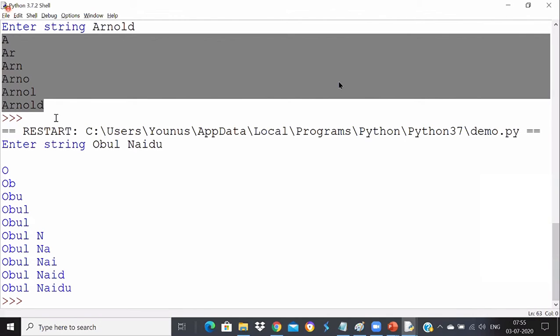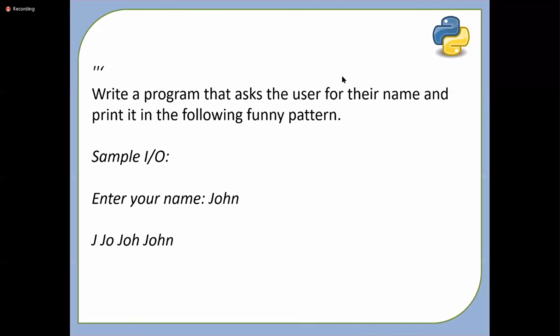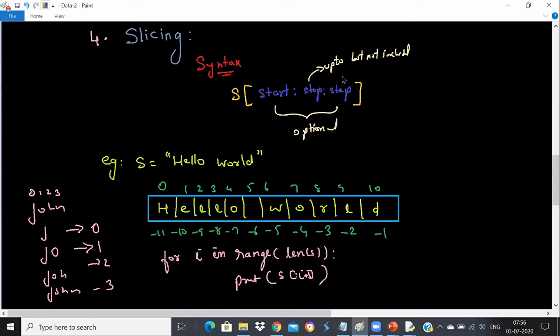It's up to us, when in a for loop, whether I should use end or not, because if you use end it will be printed in the same line. We don't want to print in the same line. We wanted to print in a different line. That's why I'm not using that end value. Right? It's up to us, Udit. Now let me explain here what is happening.